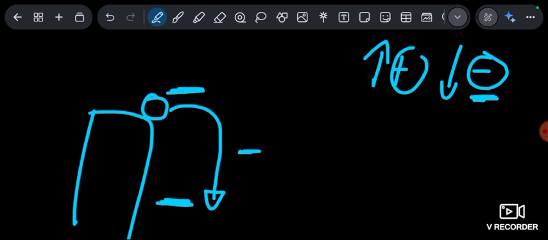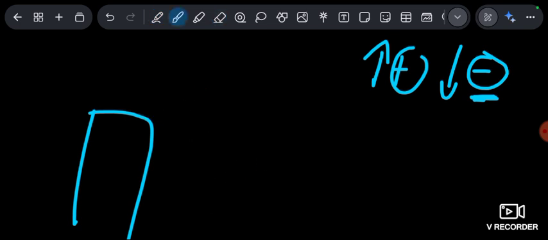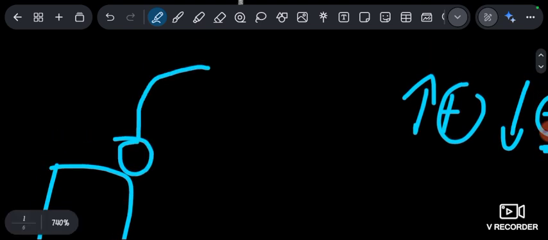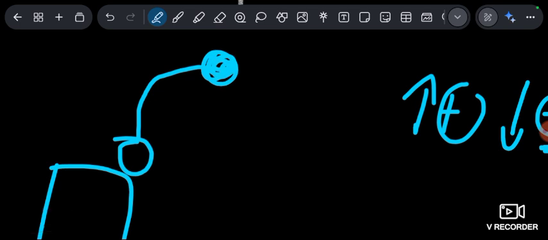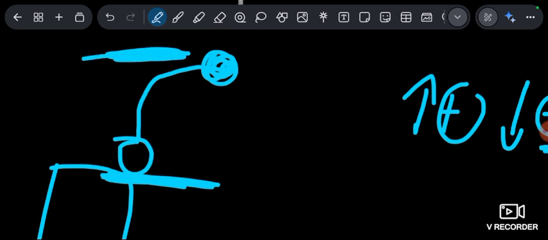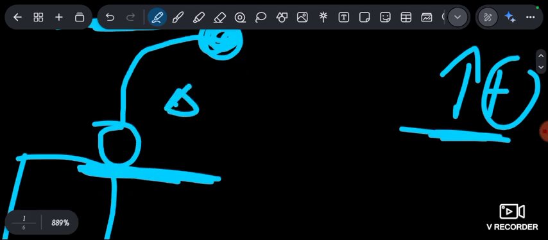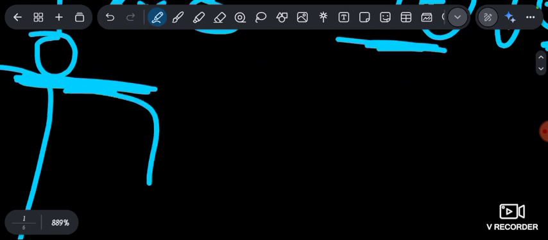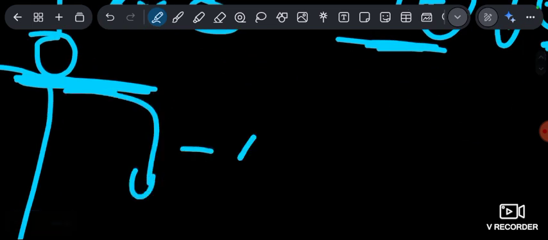But in the case where you throw the object upwards, the ball starts lower and ends up higher than where it started, and we chose up as positive. It means that the displacement over here is positive displacement.